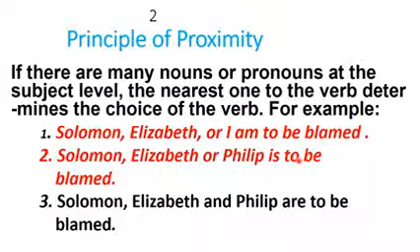Look at number 3. Read it. Solomon, Elizabeth, and Philip are to be blamed. Why is "are" coming after Philip now? Because of this conjunction "and". Because "and" puts things together to make them plural. So, Solomon, Elizabeth, and Philip are to be blamed. This "are" is going for these three, unlike this "or" that represents these words as options, and they will select one. Thank you.